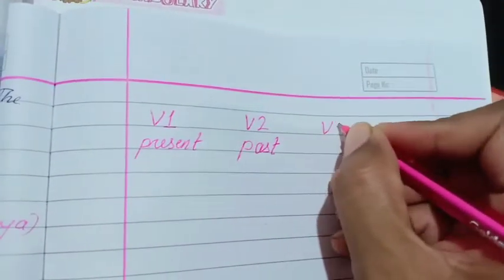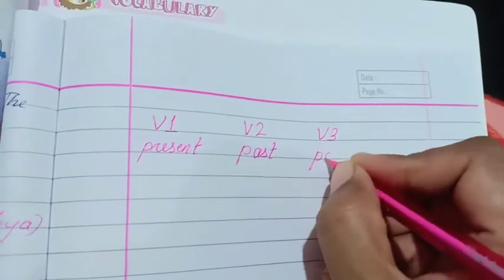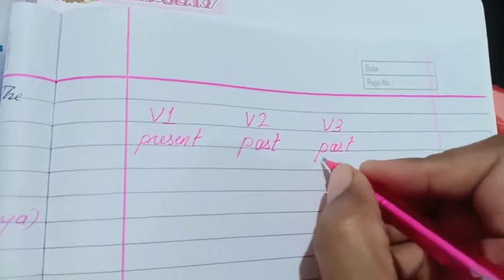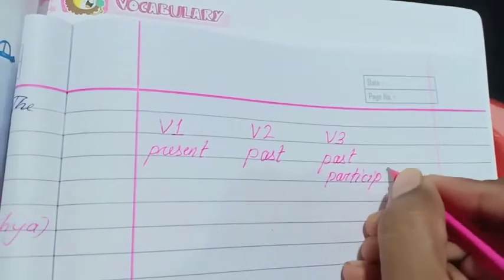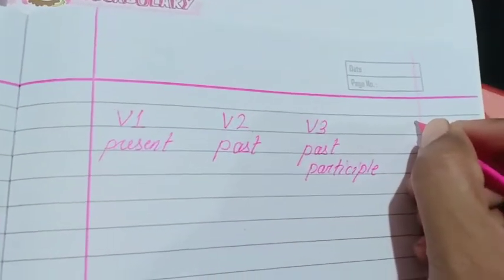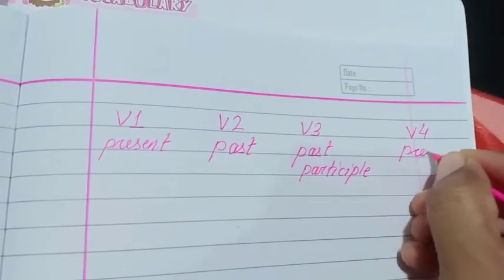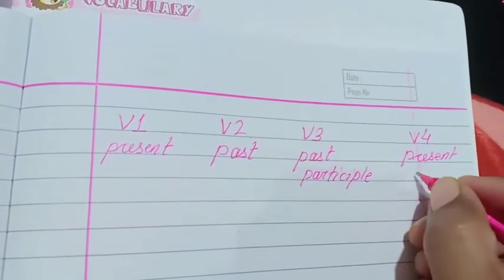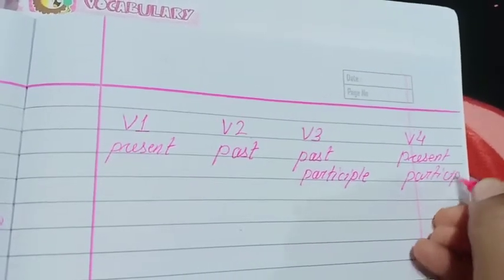Third one is known as V3, that is your past participle, and fourth one is V4, that is your present participle.